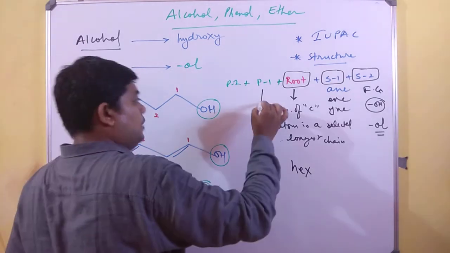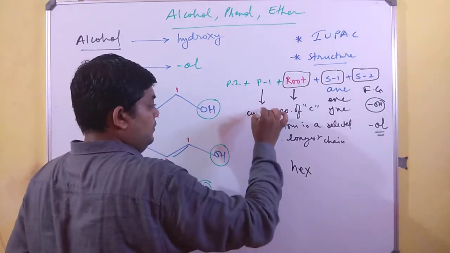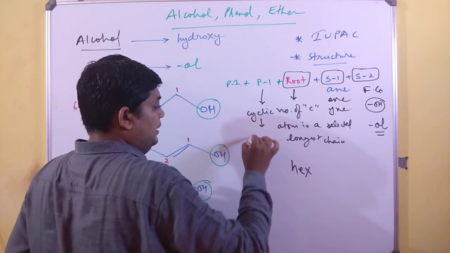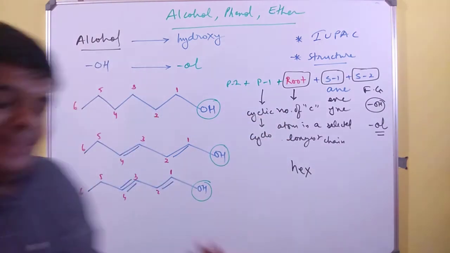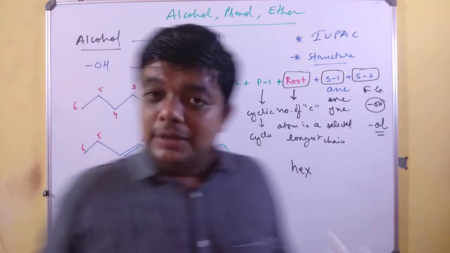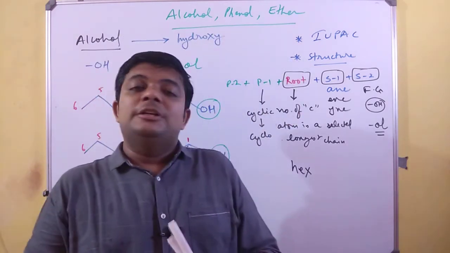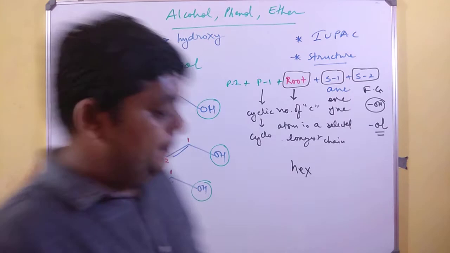Similarly, prefix 1 is written when you have a cyclic structure and it is indicated as cyclo. But if you do not have a cyclic structure, there is no need to write acyclo or mention anything, just leave it aside.